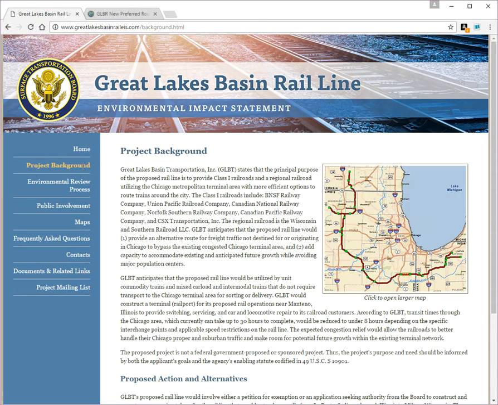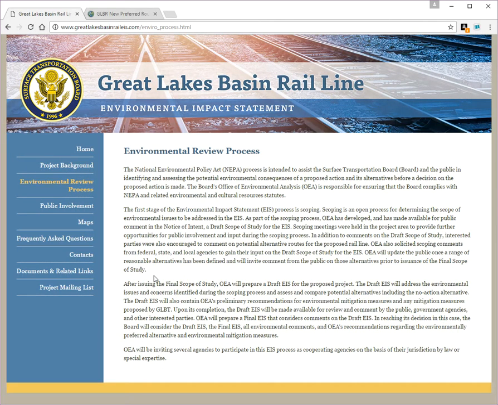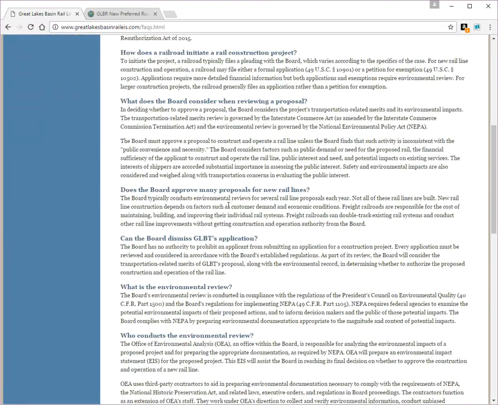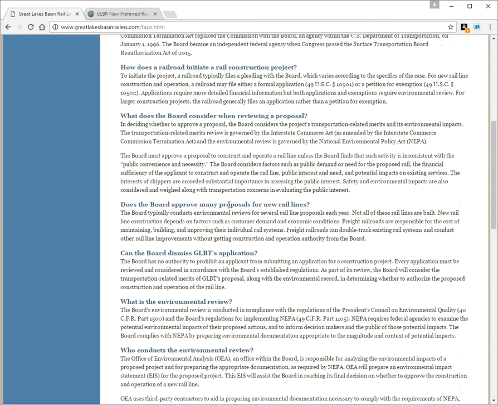So they've got the project background, the environmental review process that they're going through, which kind of gives you a high-level overview of how that works, public involvement, maps. Another good one here is frequently asked questions. If you scroll down through here, you'll see a number of questions and answers.